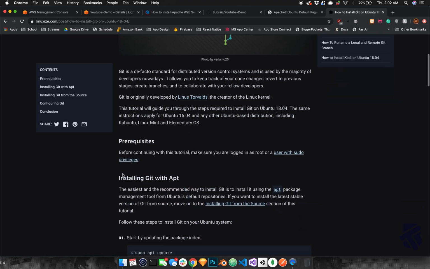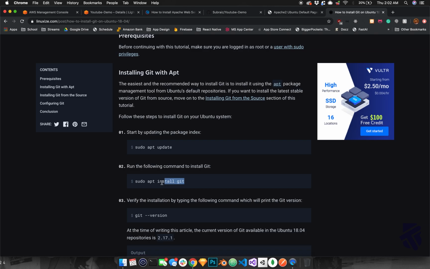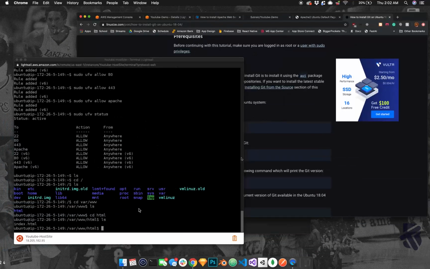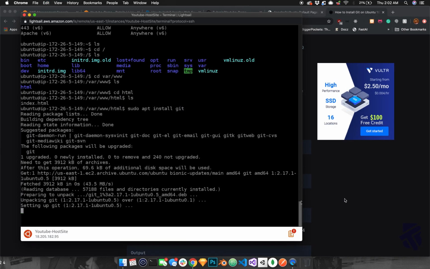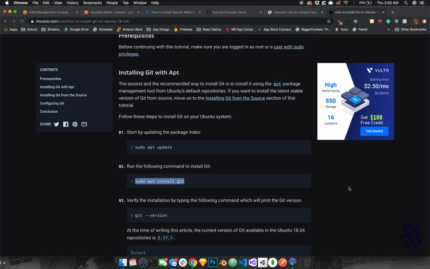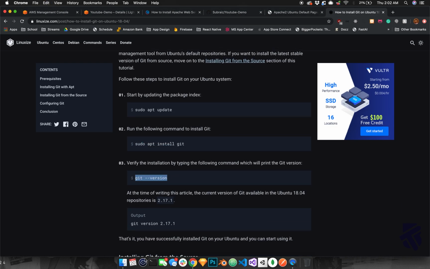Again, it's just copying and pasting, guys. Same steps as before. We're just installing libraries. We don't have to run the update step again since we just ran it. We're just going to run sudo apt install git. Just let it do its thing. Just double check that it worked.